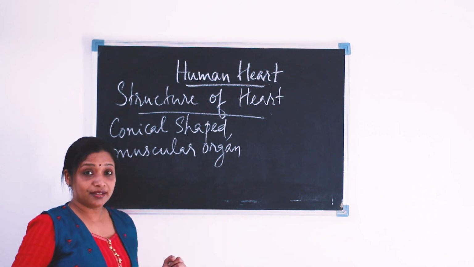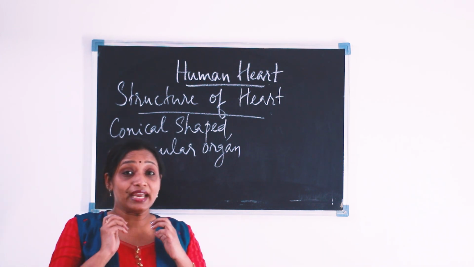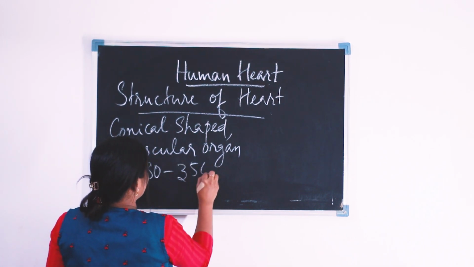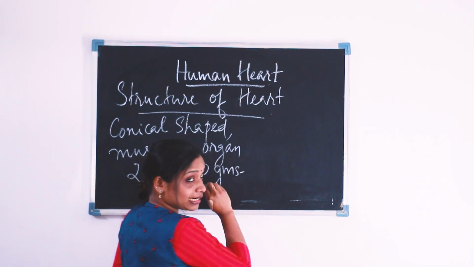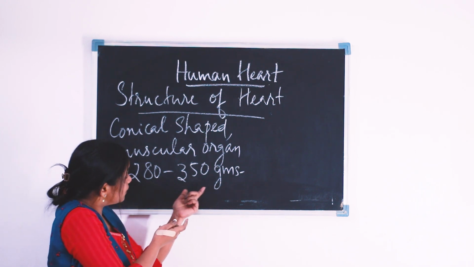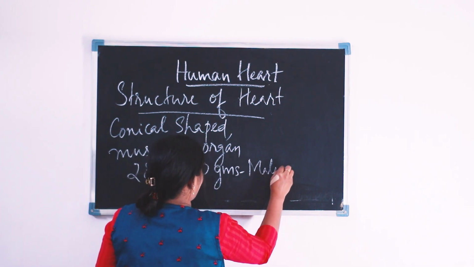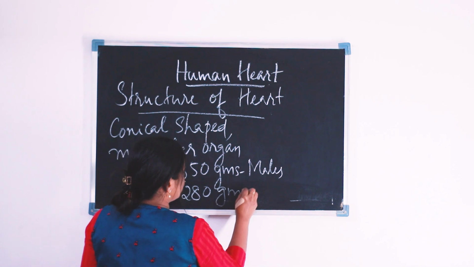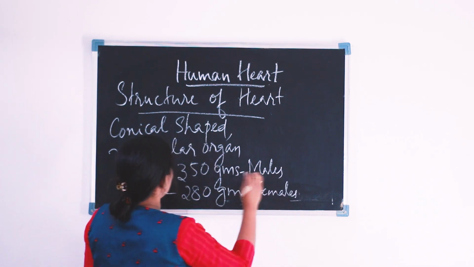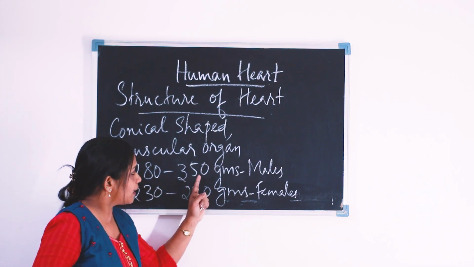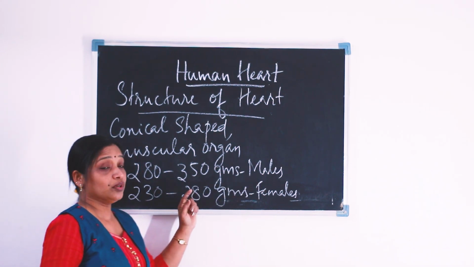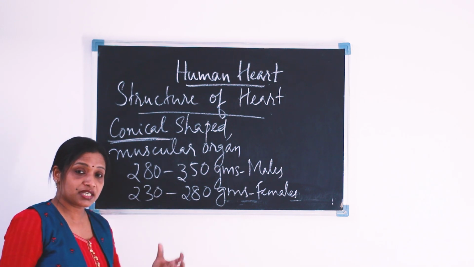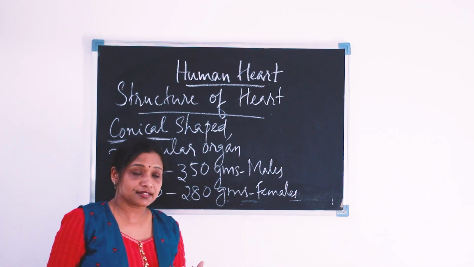Its weight is about 280 to 350 grams in males and about 230 to 280 grams in females.